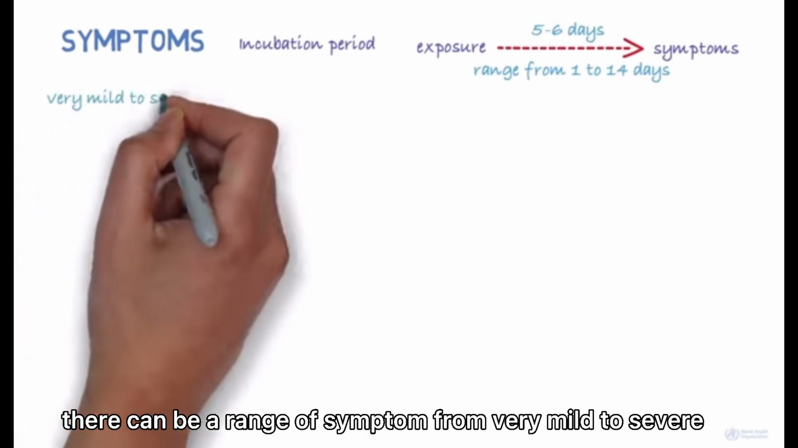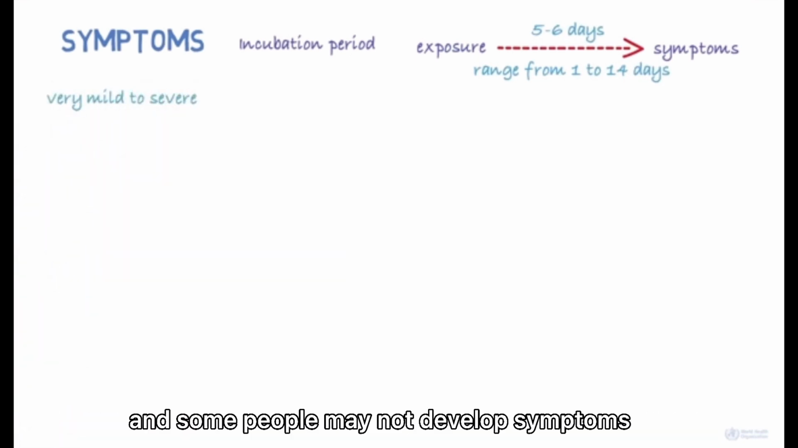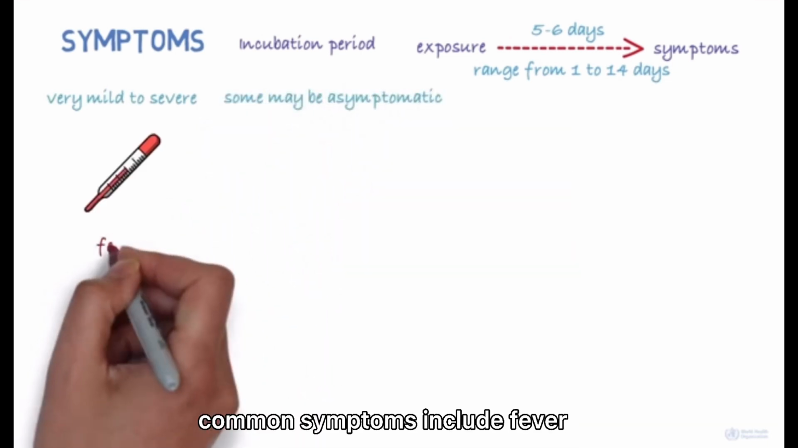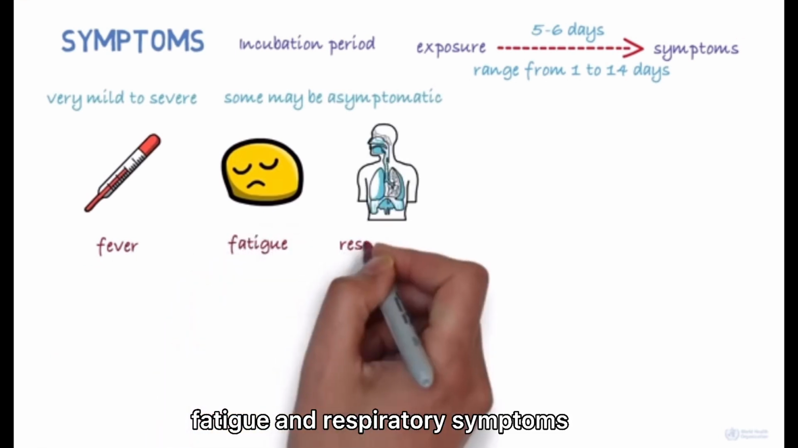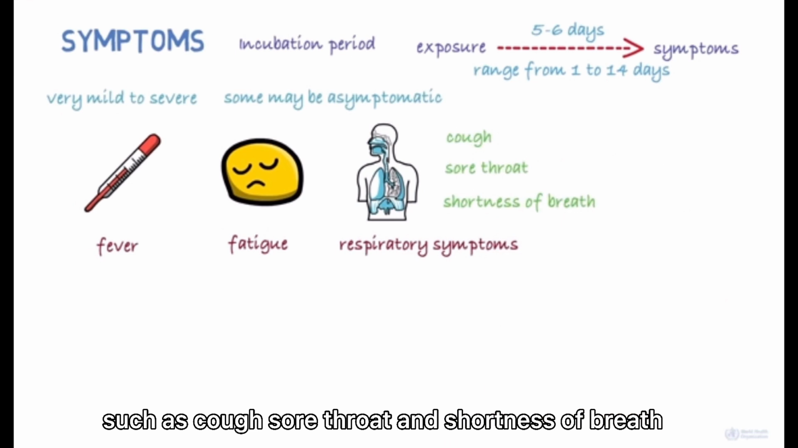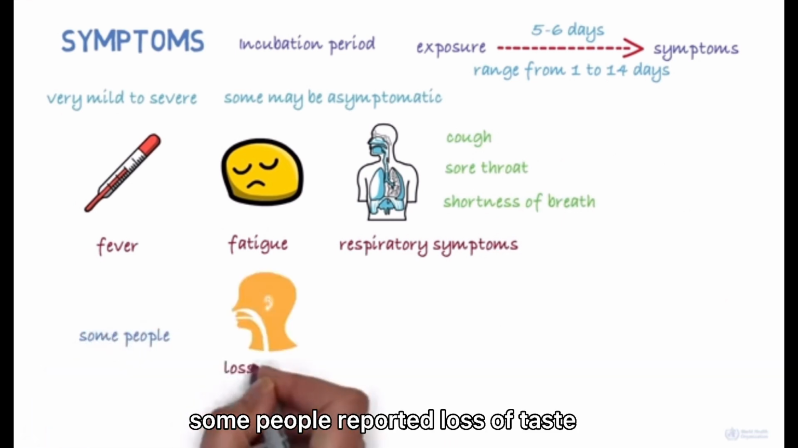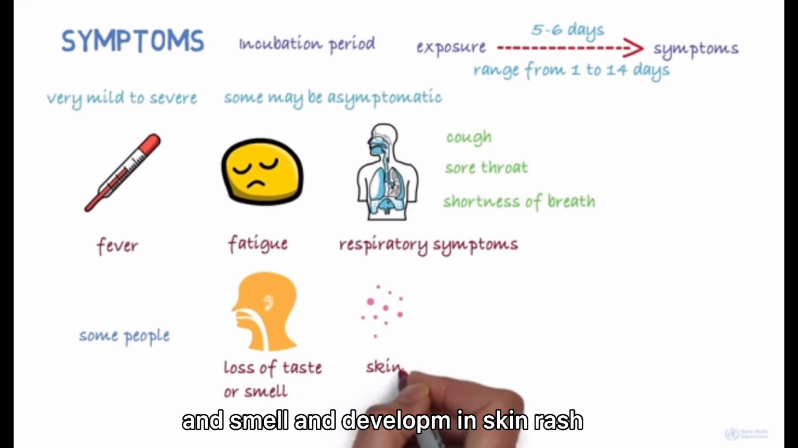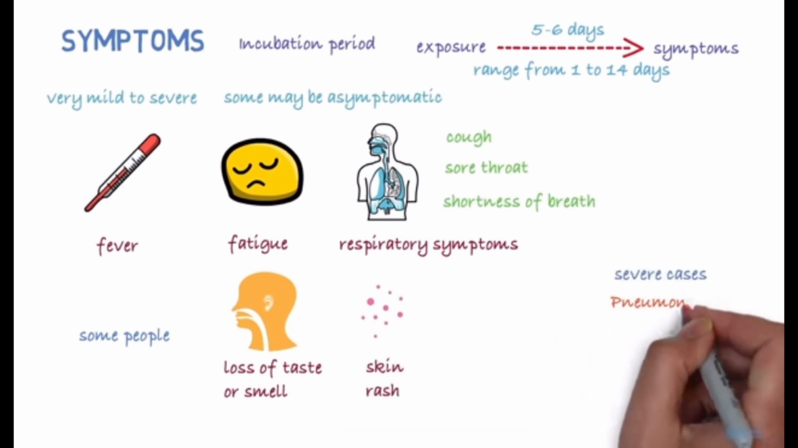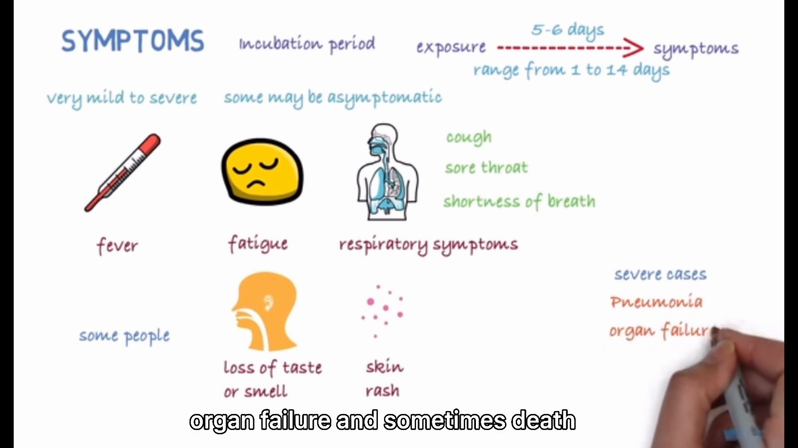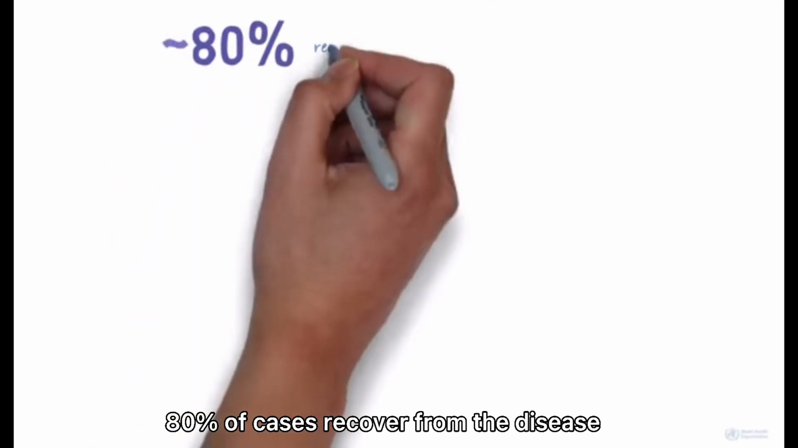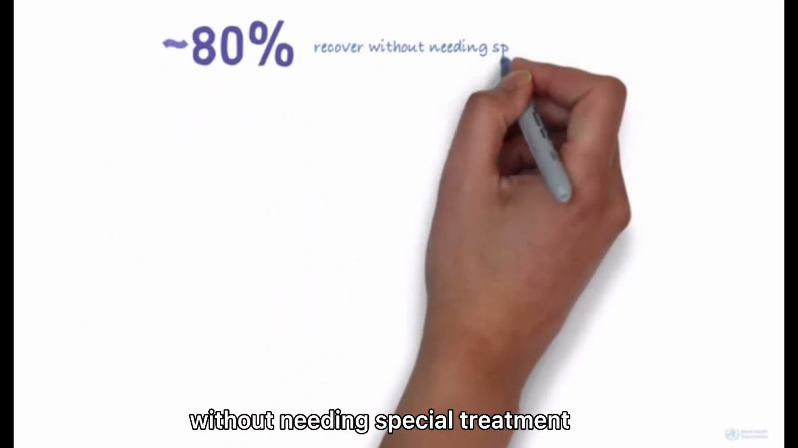There can be a range of symptoms from very mild to severe, and some people may not develop symptoms. Common symptoms include fever, fatigue, and respiratory symptoms such as cough, sore throat, and shortness of breath. Some people reported loss of taste or smell and developed a skin rash. In more severe cases, there could be pneumonia, organ failure, and sometimes death. 80% of cases recover from the disease without needing special treatment.